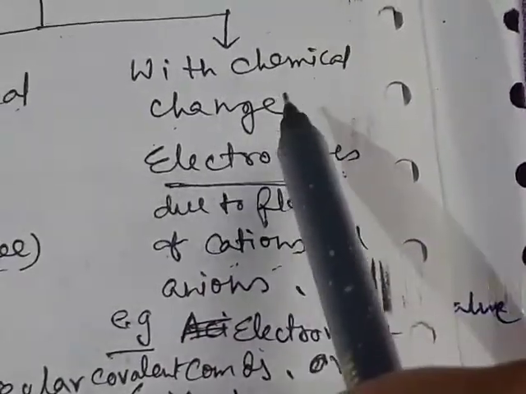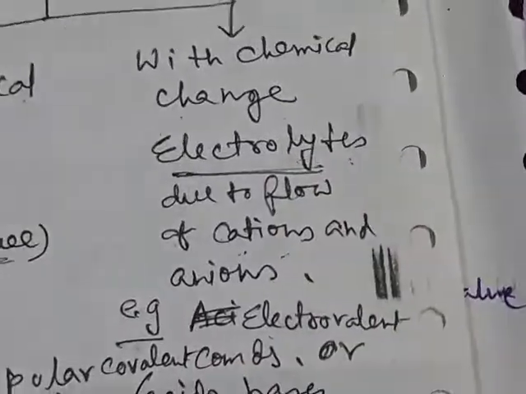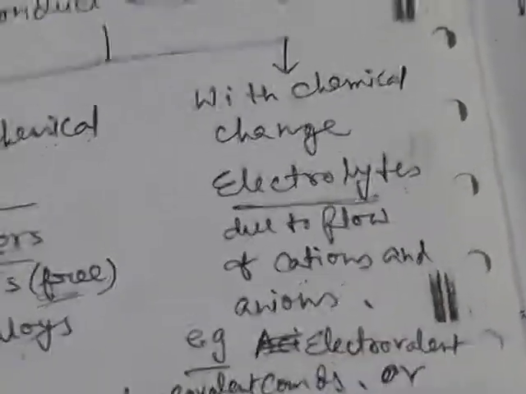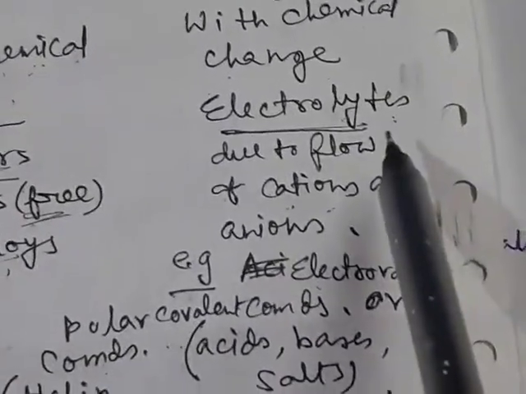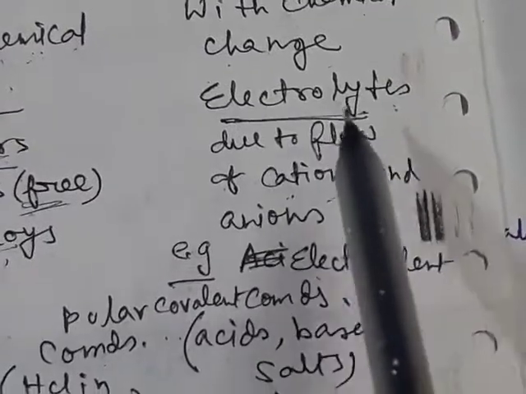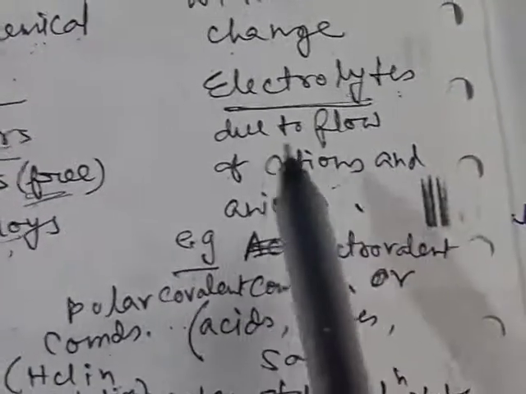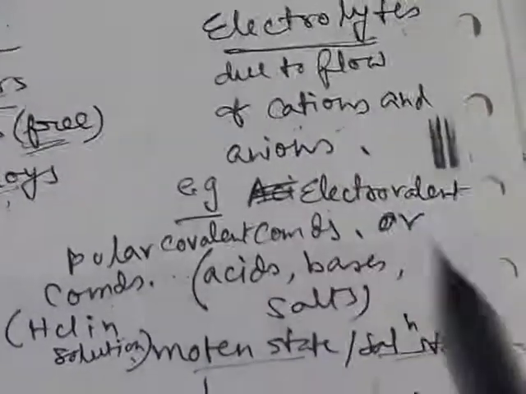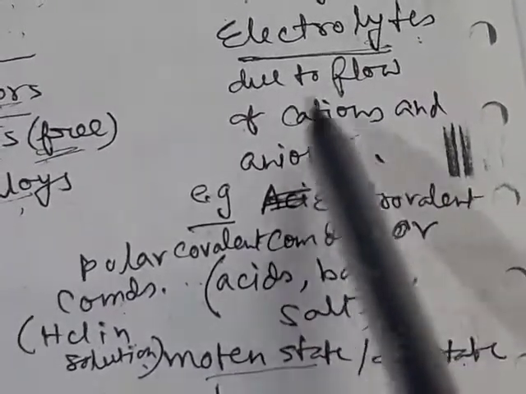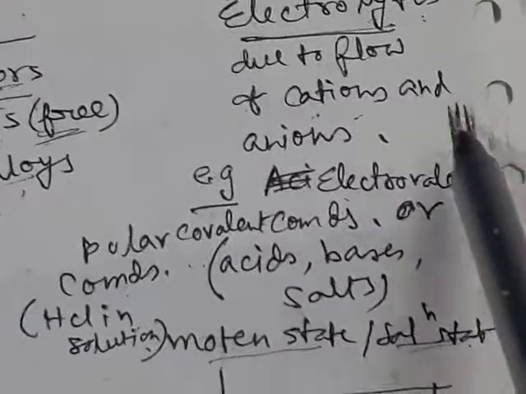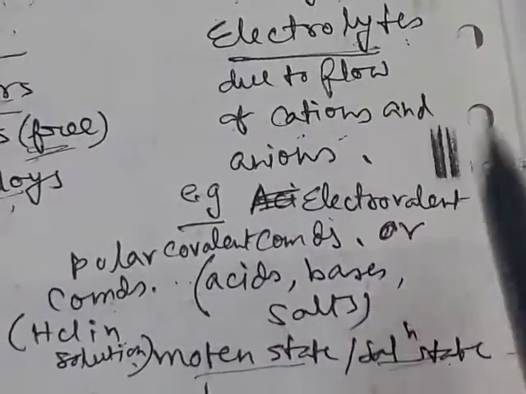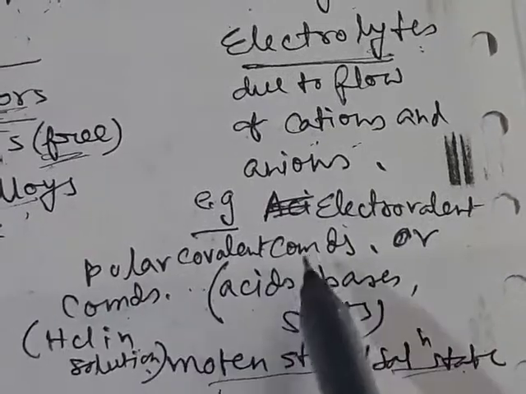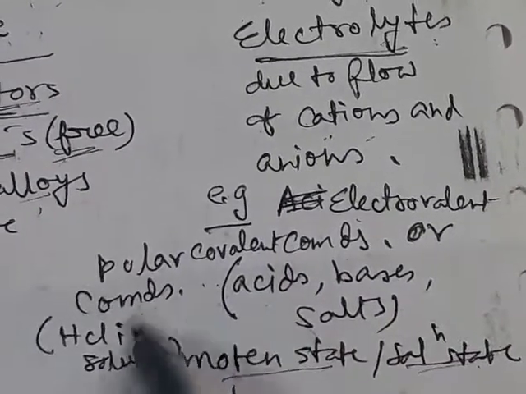Now there are some compounds where, during conduction of electricity, some chemical change takes place inside the compounds. These compounds are called electrolytes. So electrolytes can conduct electricity due to generation of oppositely charged ions like cations and anions. As these ions are also charged particles, due to their movement there will be flow of electricity, and these electrolytes are electrovalent compounds or polar covalent molecules.